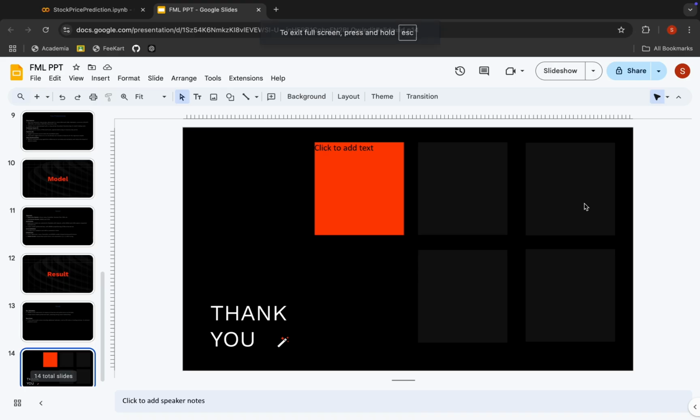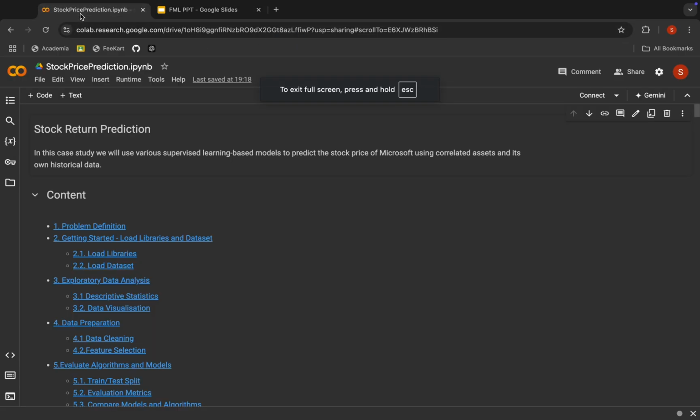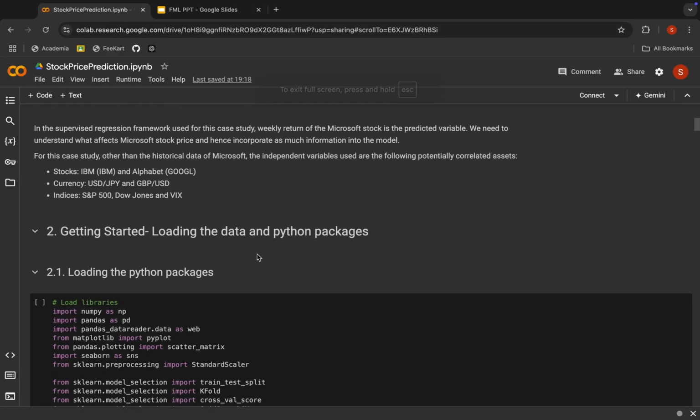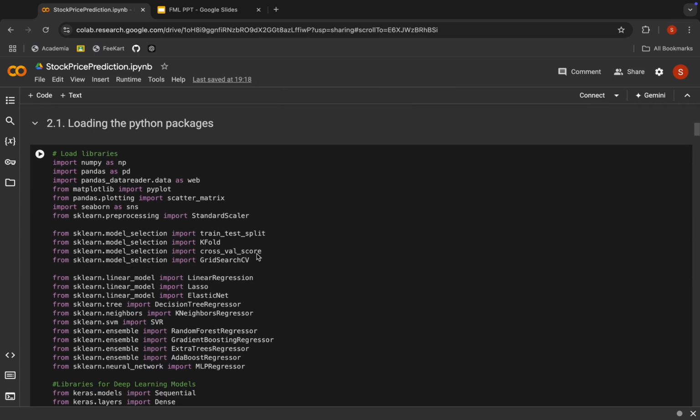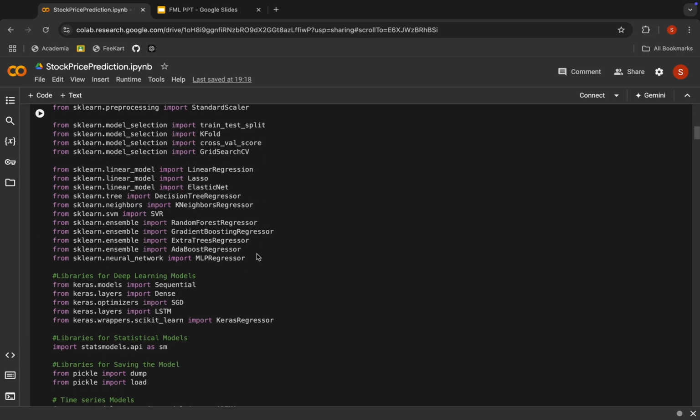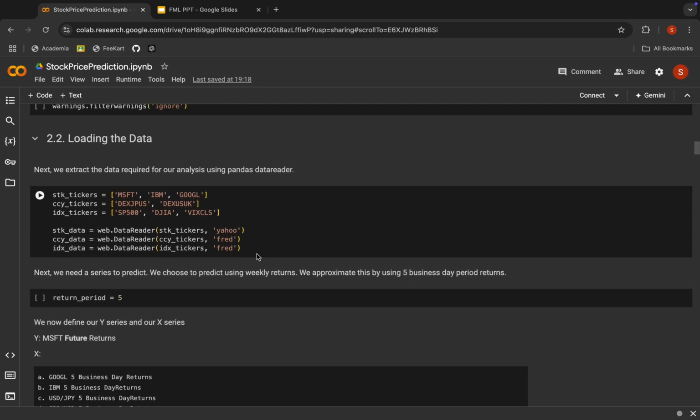Let's move on to the coding part now. We start by loading the necessary Python packages for our project. Then we load the data, namely Microsoft, IBM, Google, DEXJPUS, and DEXUSUK.